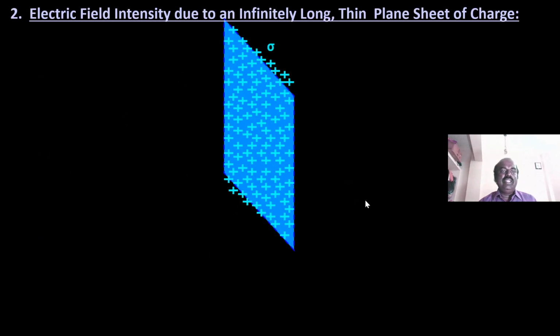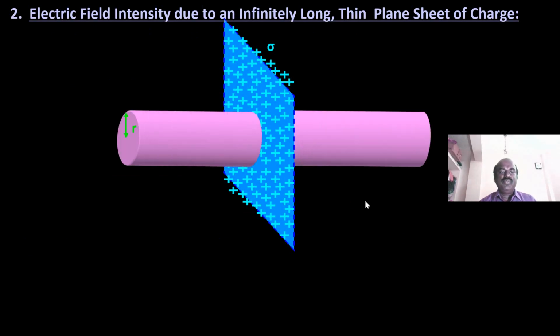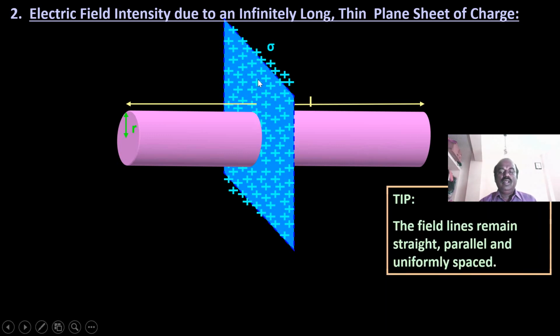Electric field intensity due to an infinitely long thin plane sheet of charge. Here we have taken a thin plane sheet of charge with charge density sigma. The field lines remain straight, parallel and uniformly spaced. Now consider the Gaussian surface.